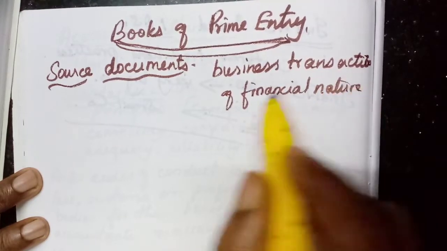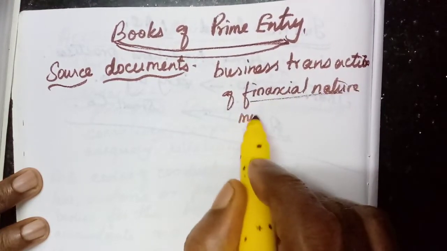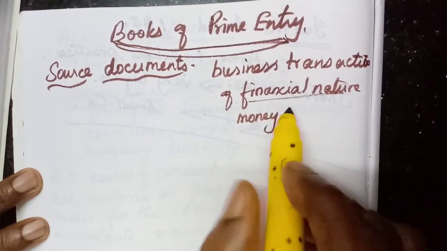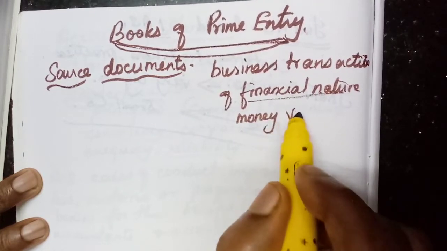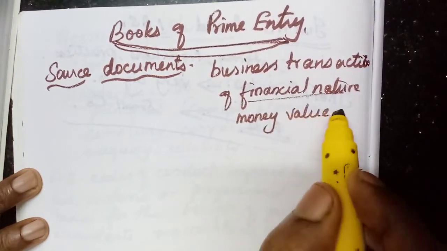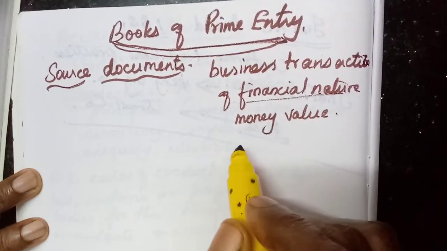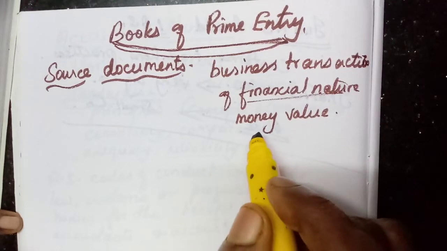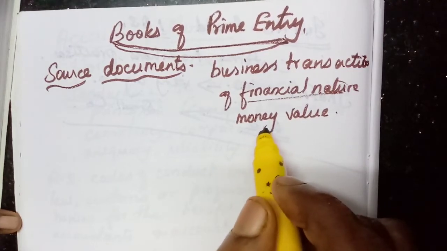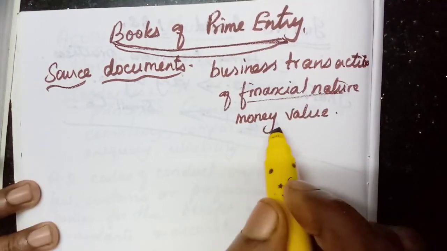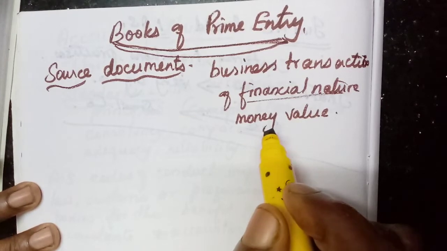Financial nature means money value, money or money's worth. All the transactions which can be measured only in terms of money can be recorded in the books of accounts we have learned.